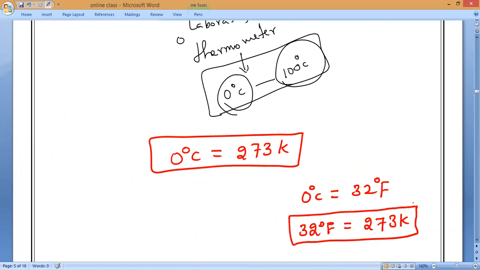Understand? Equal or not? In mathematics, if A is equal to B and B is equal to C, then what will become? A is equal to C. In a similar way, 0 degrees Celsius is equal to 273 Kelvin, and 0 degrees Celsius is equal to 32 Fahrenheit.